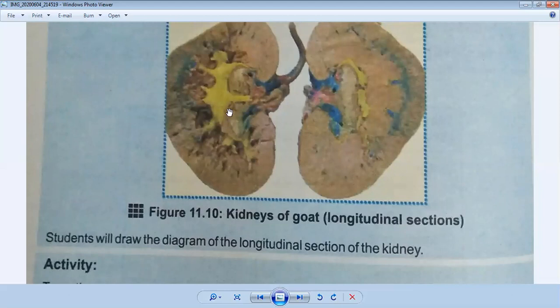So, for osmoregulatory function, your body produces two types of urine: dilute urine and concentrated urine. Dilute urine is better for health because it eliminates waste material from your body, while concentrated urine increases different useless materials in the body. So the function of the kidney is to maintain this process.